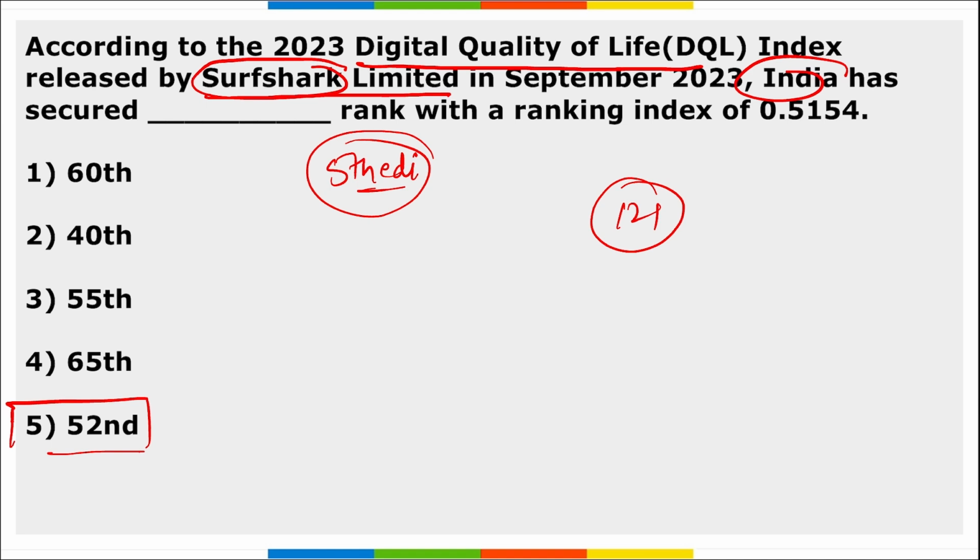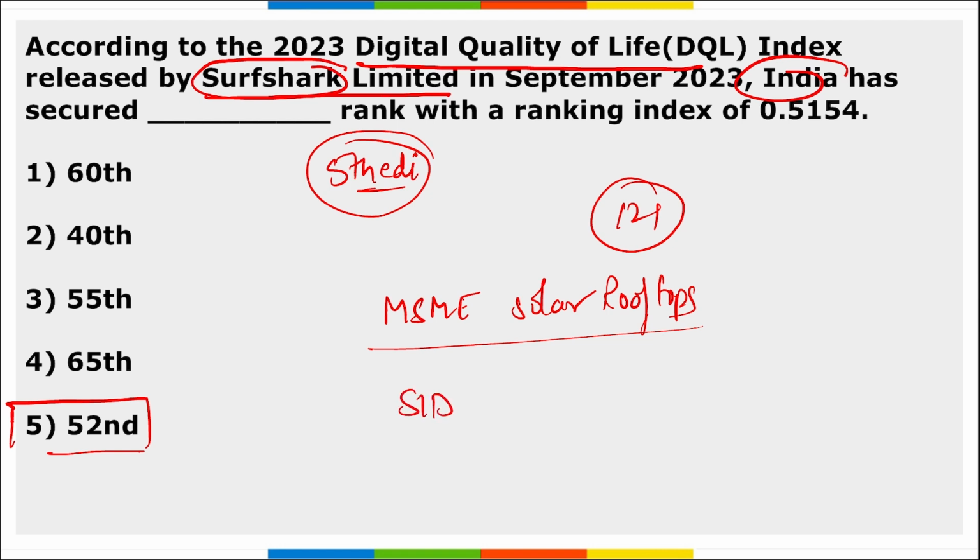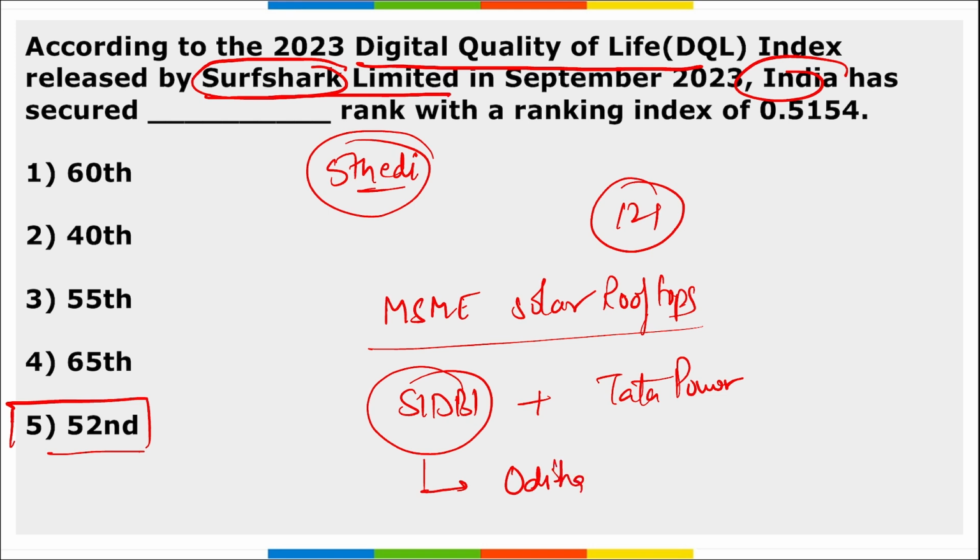Next thing, remember, in order to finance MSME solar rooftops, which organization has tied up with SIDBI? It is Tata Power. Apart from it, remember SIDBI, they also partnered with Odisha Fund in order to finance the MSMEs of Odisha, and for which they have started a fund of 100 crore rupees.